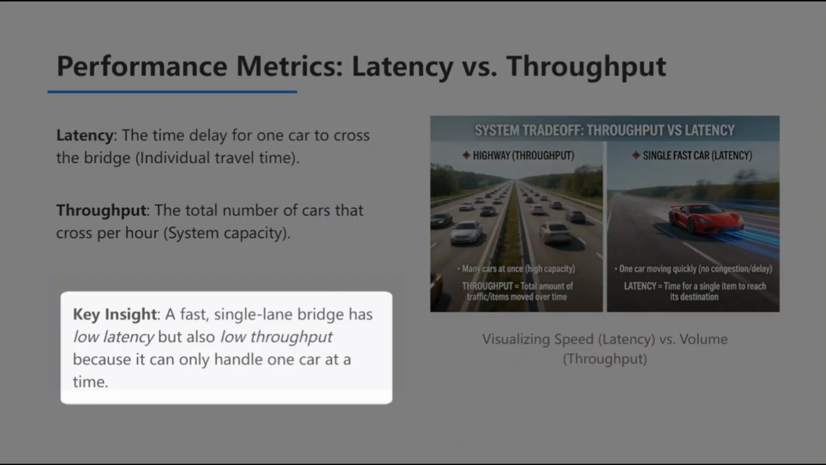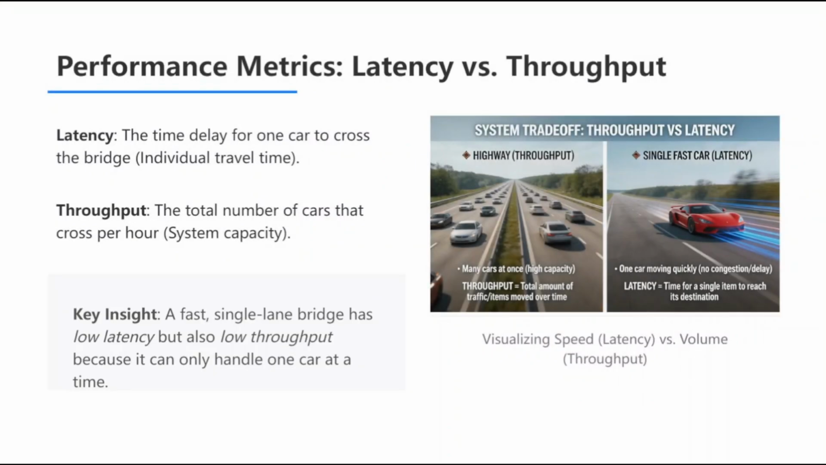Here is the critical takeaway. A system can have low latency, but also low throughput. If you have a single lane bridge that allows a car to zip across in seconds, your latency is great. But if that bridge only fits one car at a time, your throughput is very poor. Keep this trade-off in mind as we prepare to dive into the CAP theorem next.